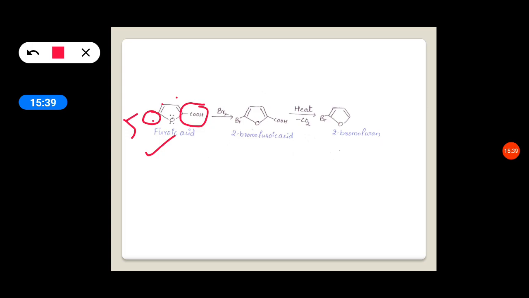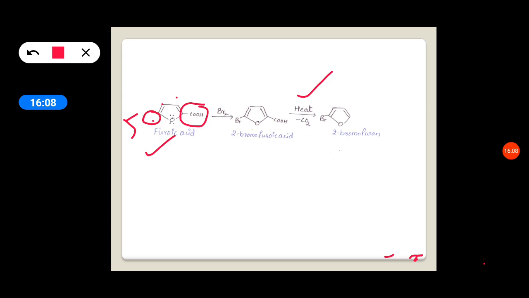So on bromination it gives 5-bromofuroic acid. Now on heating it undergoes decarboxylation, CO2 is removed, and it gives 2-bromofuran. Like that, suppose we want only a mono-substituted product, then a derivative of furan or a derivative of thiophene is used.